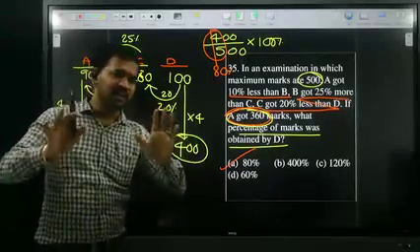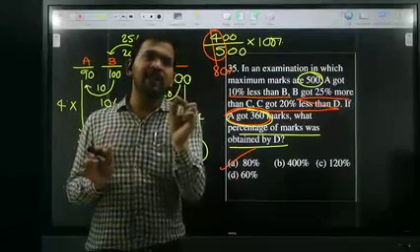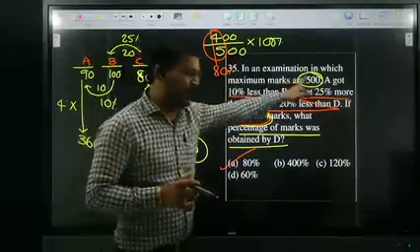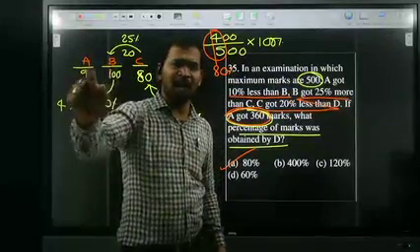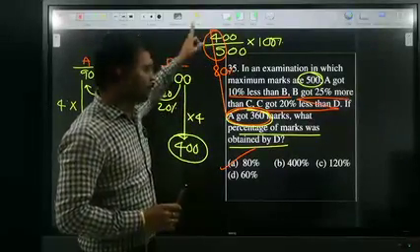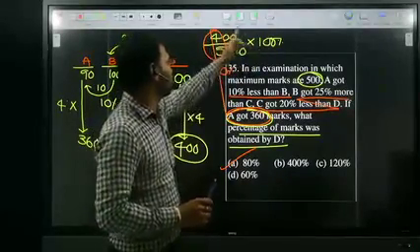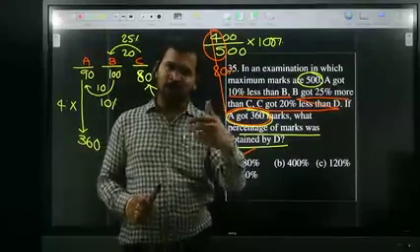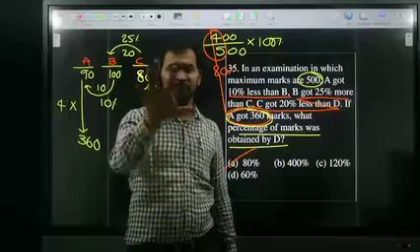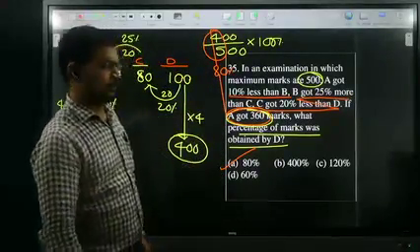So D got 400 marks, but they're asking for the percentage of marks. D got 400, and the exam is for 500. So 400 out of 500 is 400 by 500, the 2 zeros get cancelled, 5 1 is 5, 5 4s are 20, 4 is 80. Once again, 1 by 5 is nothing but 20 percentage, and 4 by 5 is nothing but 80 percentage. Are you understood, Priya? Are you okay? Very good.